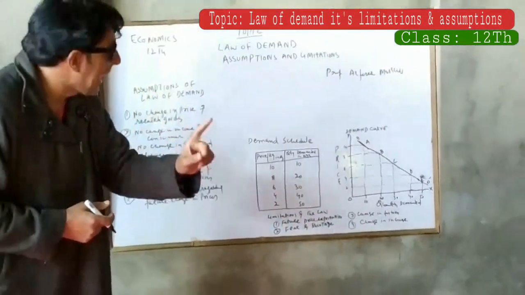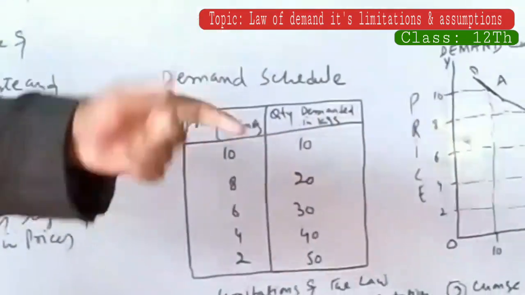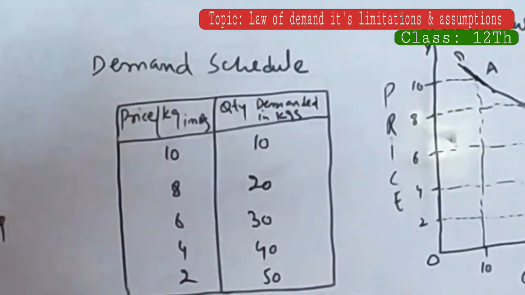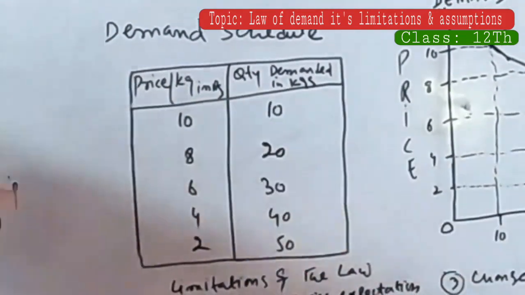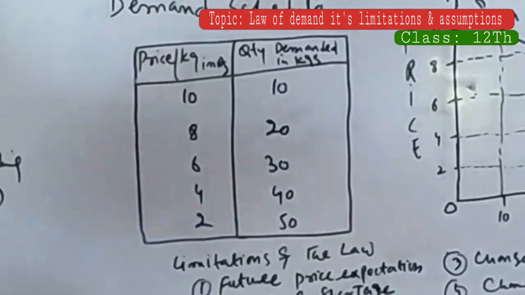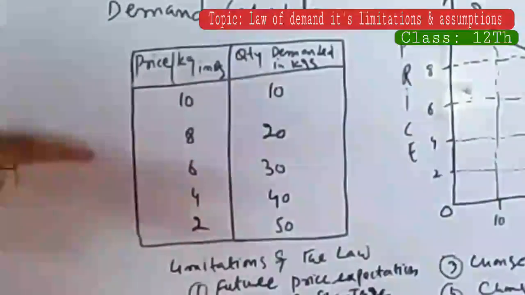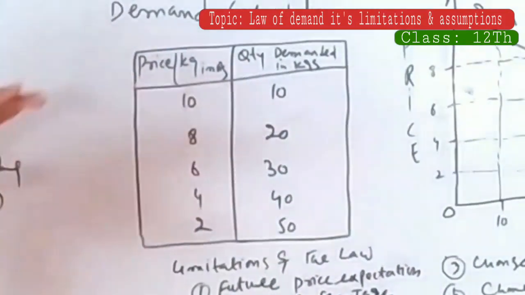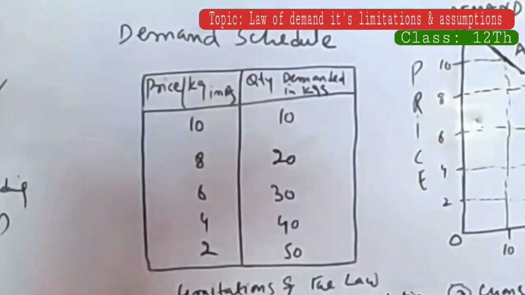Price of 1 kg of apple costs rupees 10. Total demand is 10 kgs. In the second instance, when price falls, it falls from 10 to 8. Quantity demanded of the apples increases from 10 kgs to 20 kgs. Again, there is a fall in price from 8 to 6. Quantity demand increases from 20 kgs to 30 kgs.